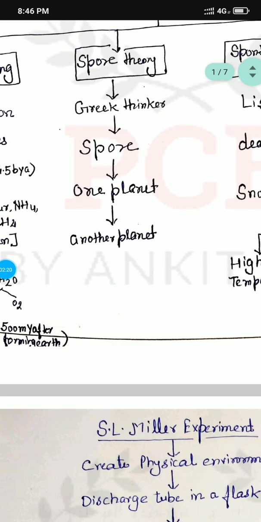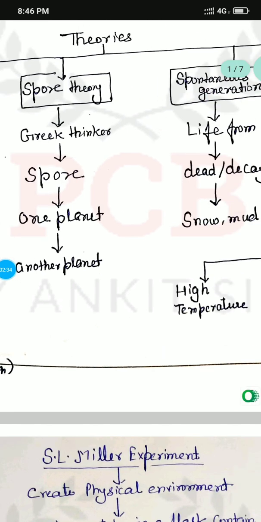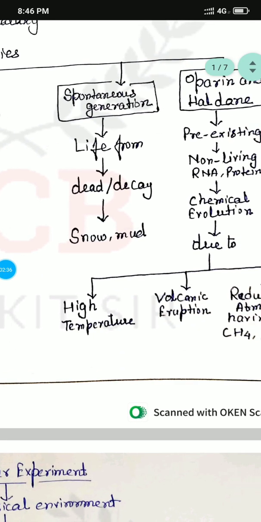Now, spore theory is given by the Greek thinkers. They said spores are sprinkled from planet to planet. So, one planet transfers the spores to another planet and life will begin. This type of theory has been rejected. The third one is spontaneous generation. They said that life forms from decaying and dead materials, like snow or mud.